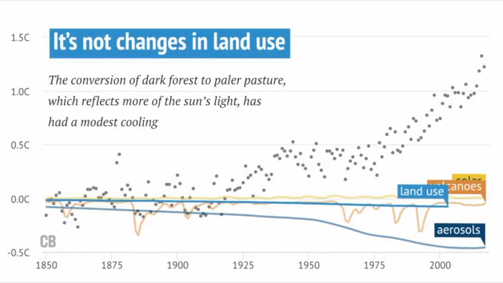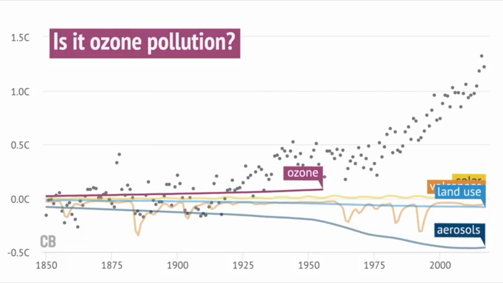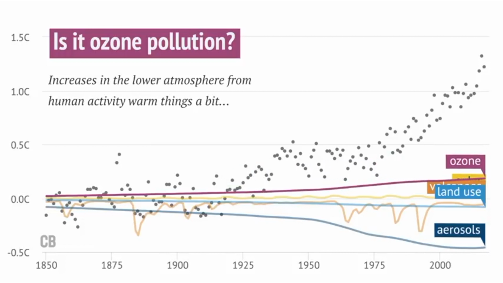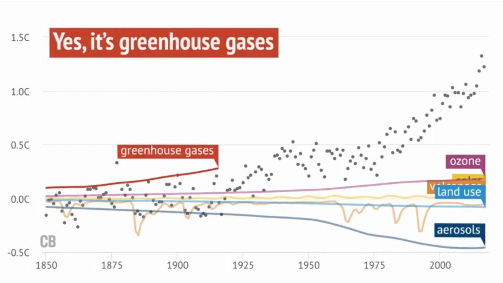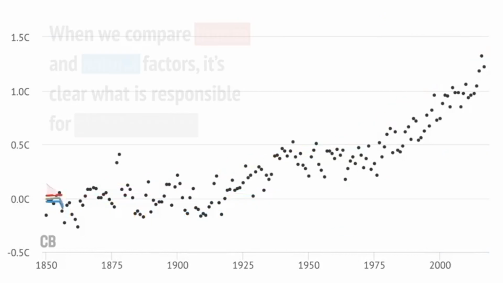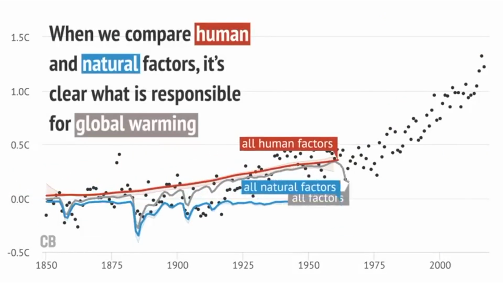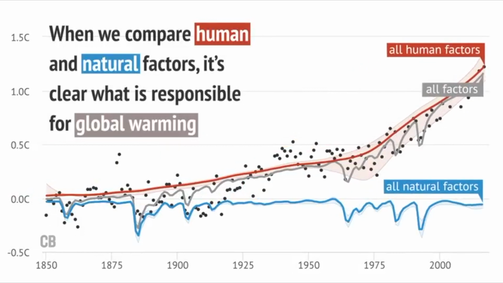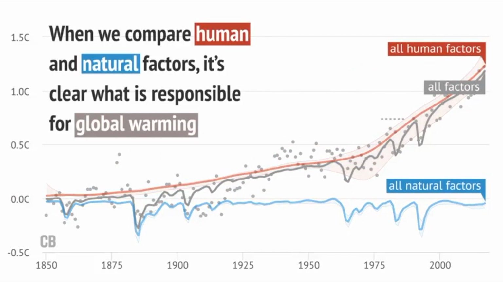It's not changes in land use. The conversion of dark forest to paler pasture, which reflects more of the sun's light, has had a modest cooling effect. Is it ozone pollution? Increases in the lower atmosphere from human activity warm things a bit. Yes, it's greenhouse gases. Rising concentrations of greenhouse gases as a result of human activity are by far the biggest cause. When we compare human factors and natural factors, it's clear who's responsible for global warming.